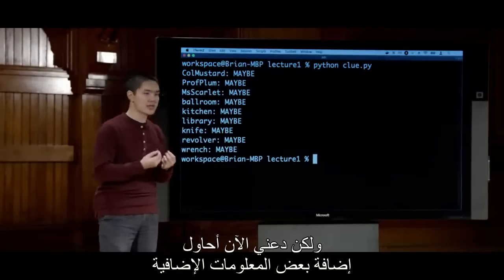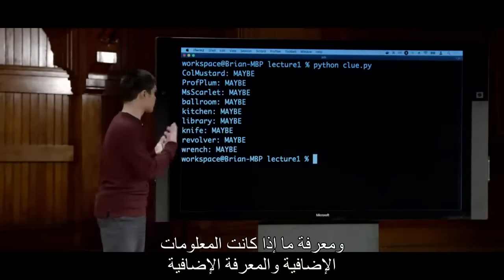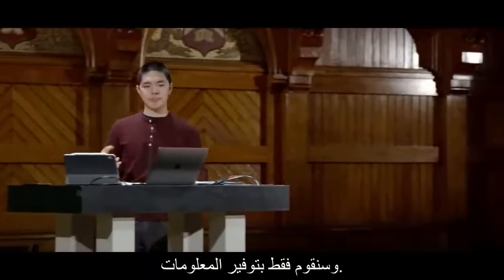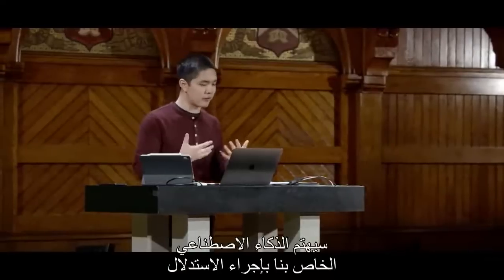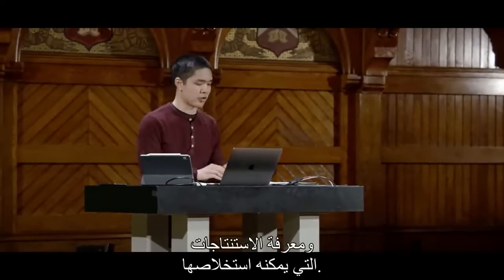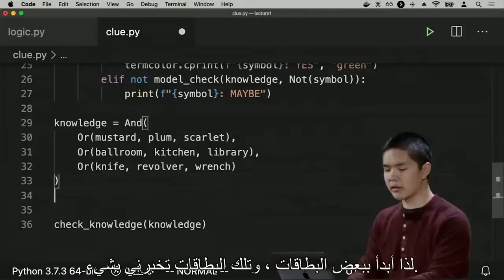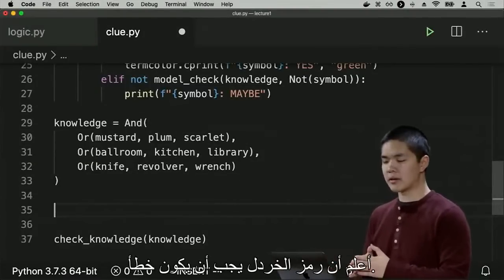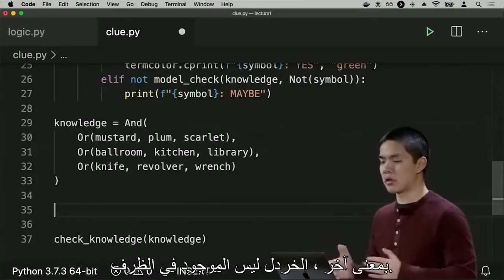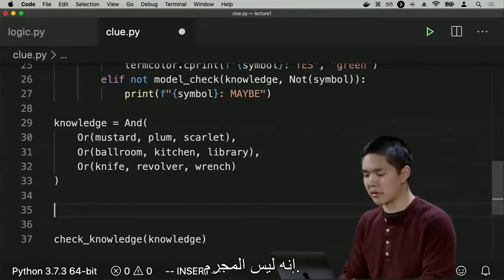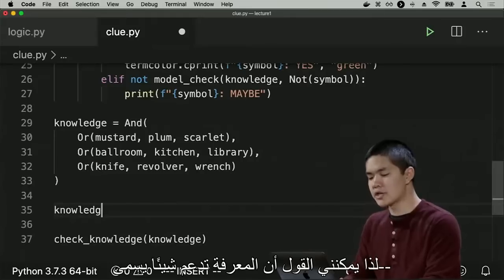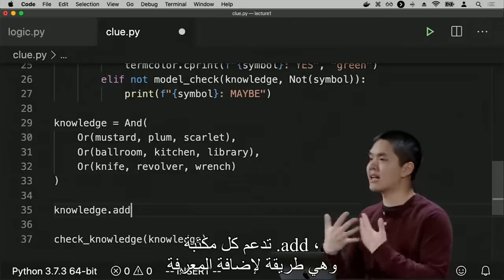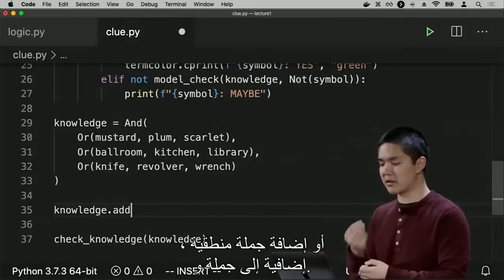But now let me try and add some additional information and see if additional knowledge can help us to logically reason our way through this process. We are just going to provide the information. Our AI is going to take care of doing the inference and figuring out what conclusions it's able to draw. So I start with some cards, and those cards tell me something. If I have the Colonel Mustard card, for example, I know that the mustard symbol must be false. In other words, mustard is not the one in the envelope, is not the criminal. So I can say knowledge supports something called .add, which is a way of adding an additional logical sentence to an and clause.